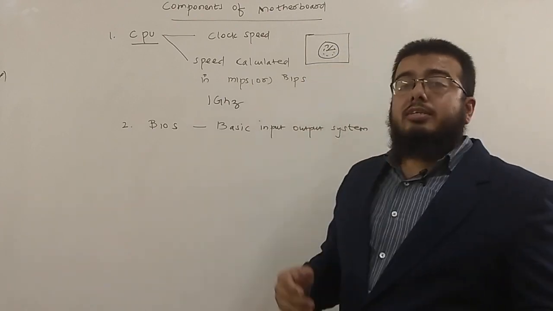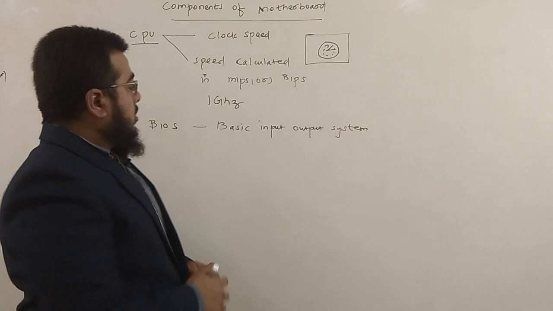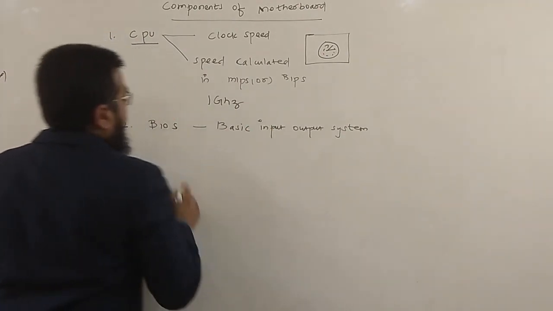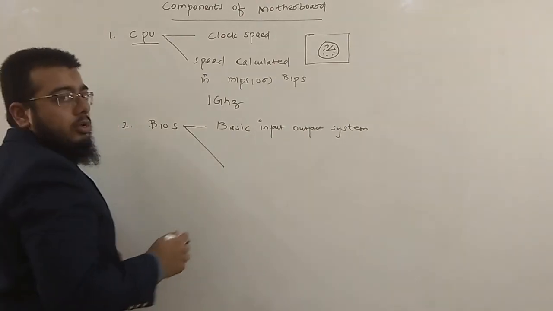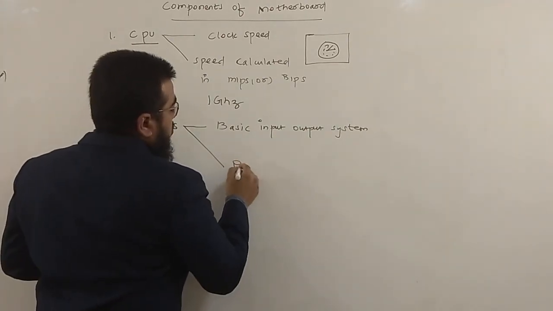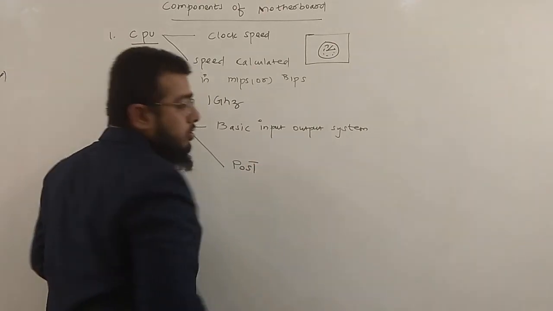Now BIOS, also known as ROM, is responsible for a few things. The first is that the BIOS is responsible for performing a POST operation. BIOS will perform POST operation.